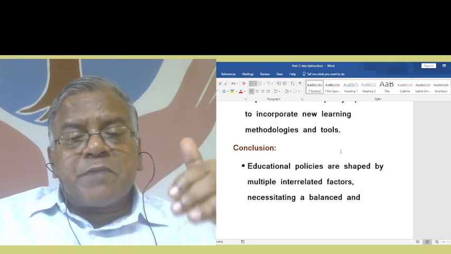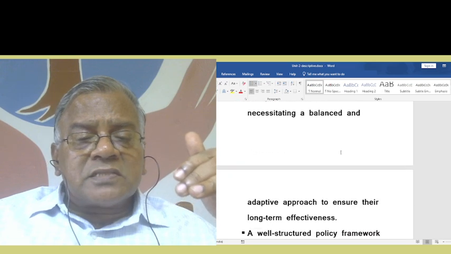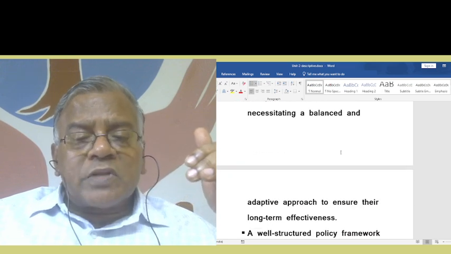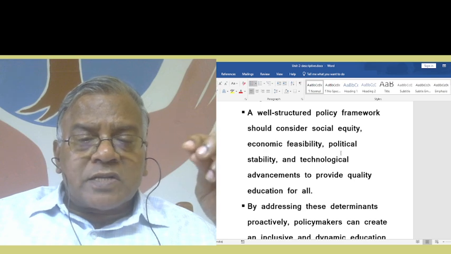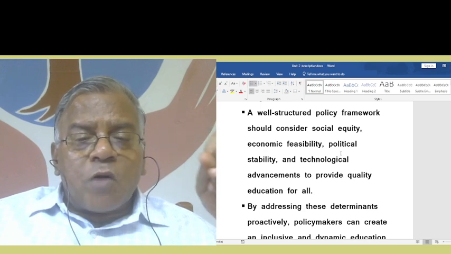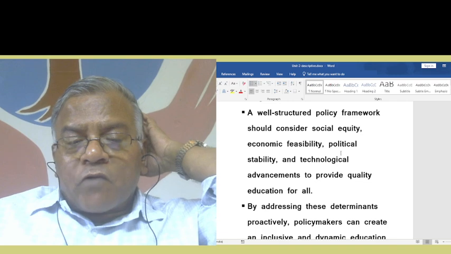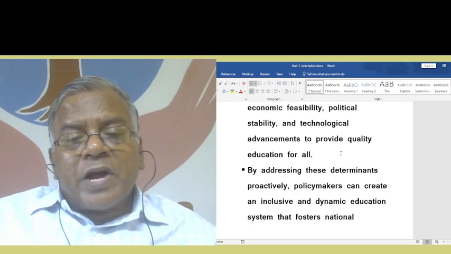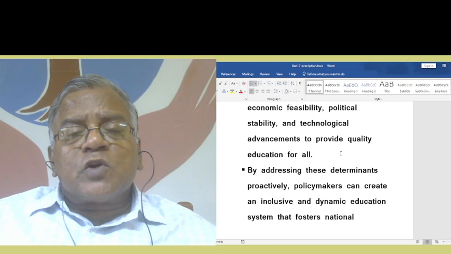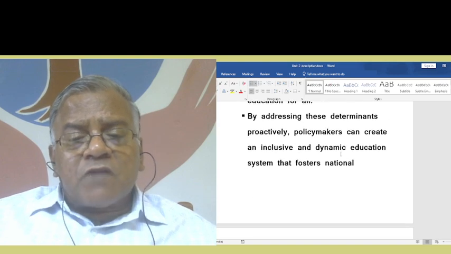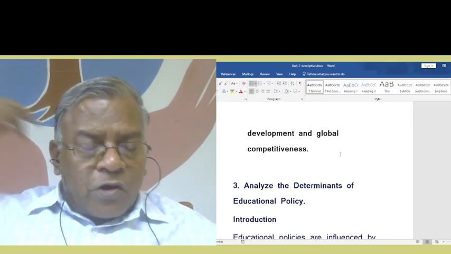Educational policies are shaped by multiple interrelated factors, necessitating a balanced and adaptive approach to ensure their long-term effectiveness. A well-structured policy framework should consider social equity, economic feasibility, political stability, and technological advancements to provide quality education for all. By addressing these determinants proactively, policymakers can create an inclusive and dynamic education system that fosters national development and global competitiveness. I hope you understood this.